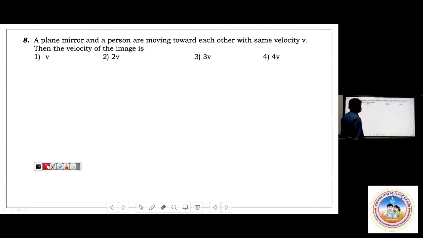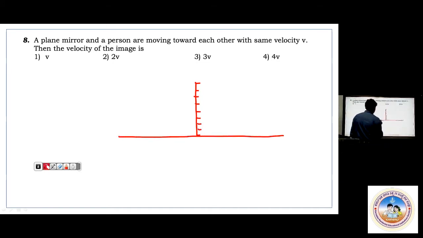Next, when a plane mirror and a person are moving towards each other with the same velocity v, then the velocity of the image. Here, a few things I would like to tell you. See, there is a plane mirror. This is also a common question. We'll be telling like one small insect is moving towards the plane mirror with 0.3 centimeter per second. Okay, image will be there.